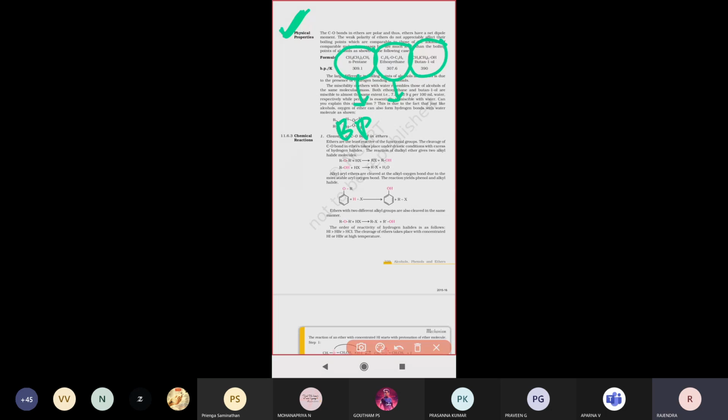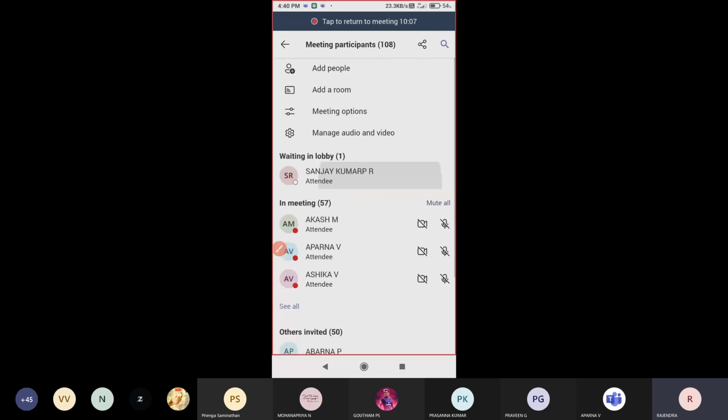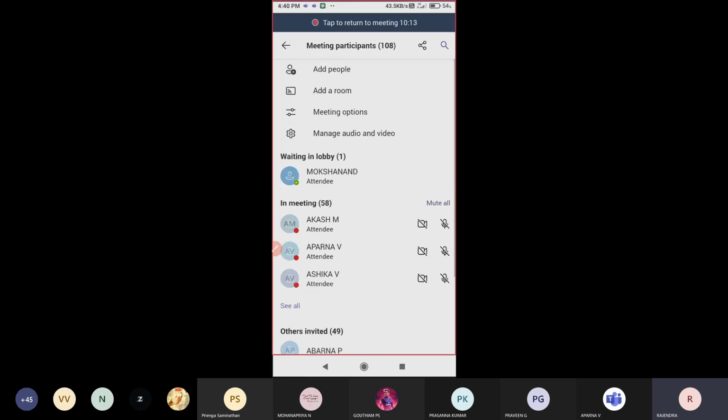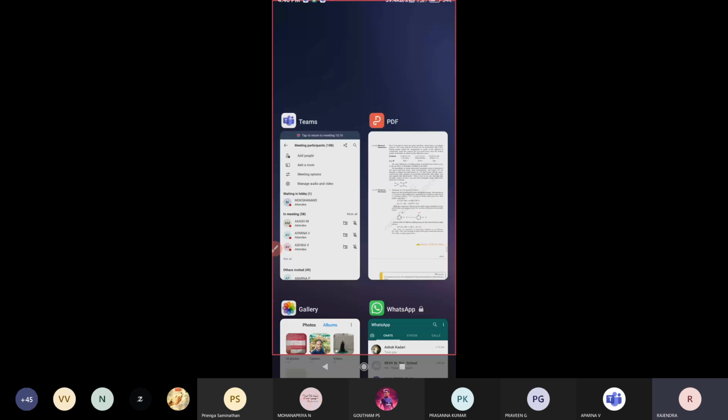Diethyl ether also forms polarity; it exhibits polarity, that is, it is a polar compound. How do we say polarity? The compound dissociates and shows positive and negative charges. Let us see that. For example, take diethyl ether, C2H5OC2H5.